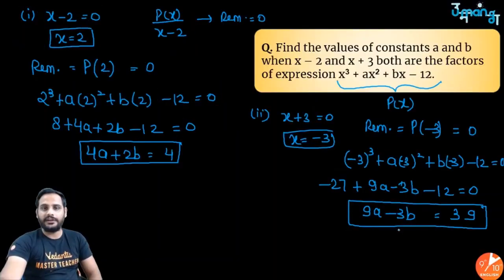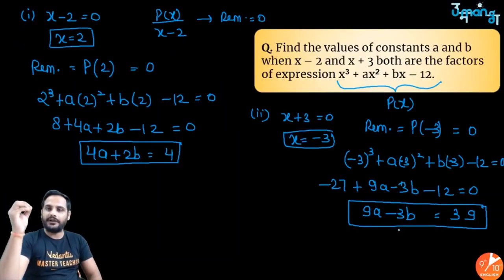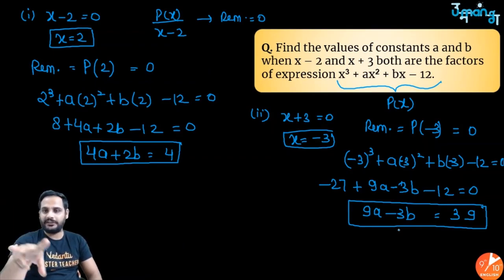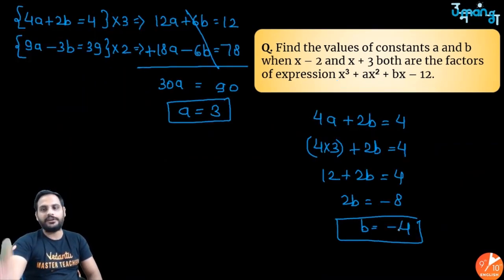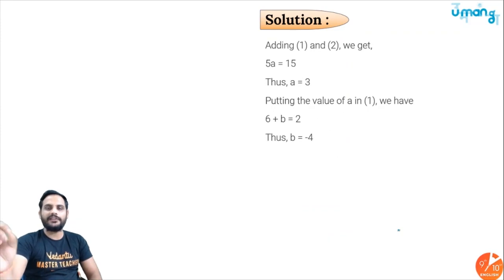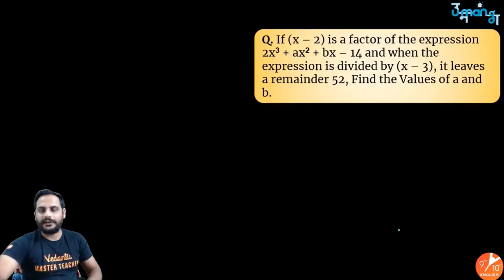Got it? So here we have first used the remainder theorem. Since I know x minus 2 is a factor, remainder is equal to 0. I have made remainder 0 in both the cases. I have got a pair of linear equations in two variables. That pair I have solved using elimination method, and I have got a is equal to 3 and b is equal to minus 4. Got it? So the main part was to understand that if it is given that it is your factor, the remainder must be equal to 0. Got it? Next question, look.